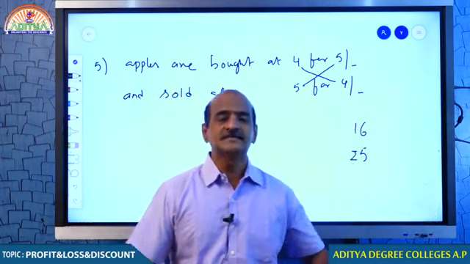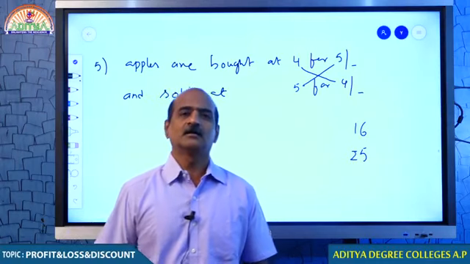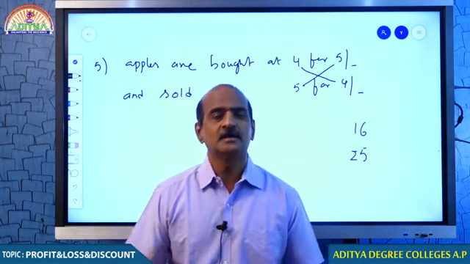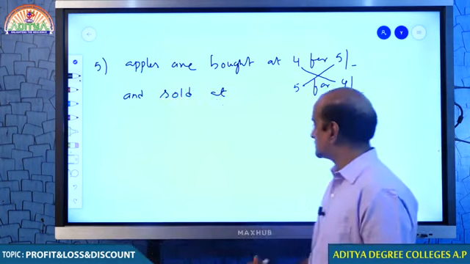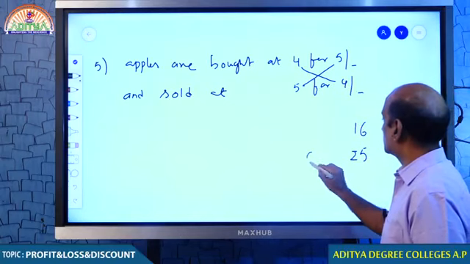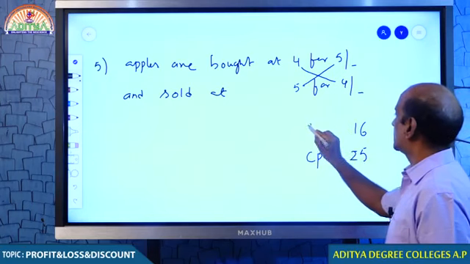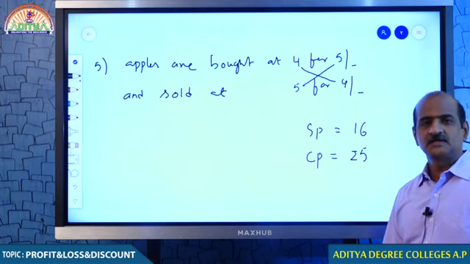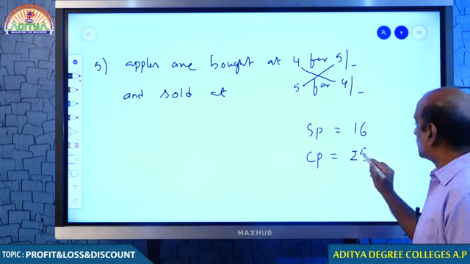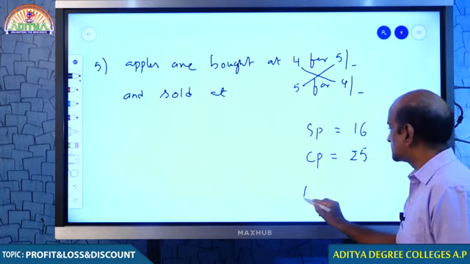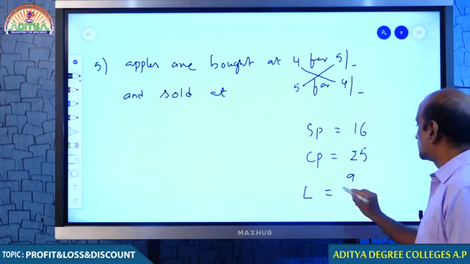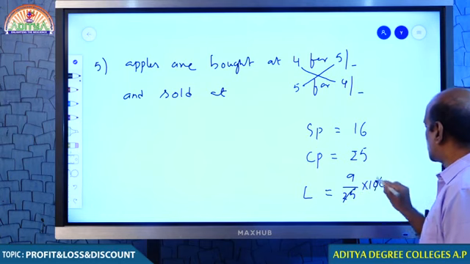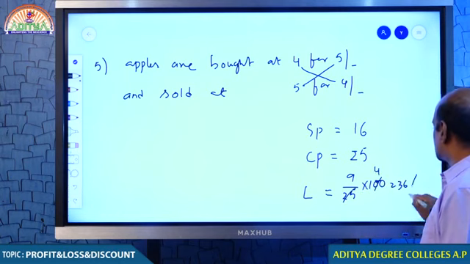Tell me students, when you say that the businessman has incurred loss, it must have been that the cost price is more and the selling price is less. Hence, between these two prices, the more price should be taken as CP and the less price should be taken as SP. So, cost price is 25 and selling price is 16. Hence, more cost price, less selling price means there is a loss. There is a loss of 9 rupees. Loss percent is given by the formula loss by CP into 100. Hence, your answer must be 36%.